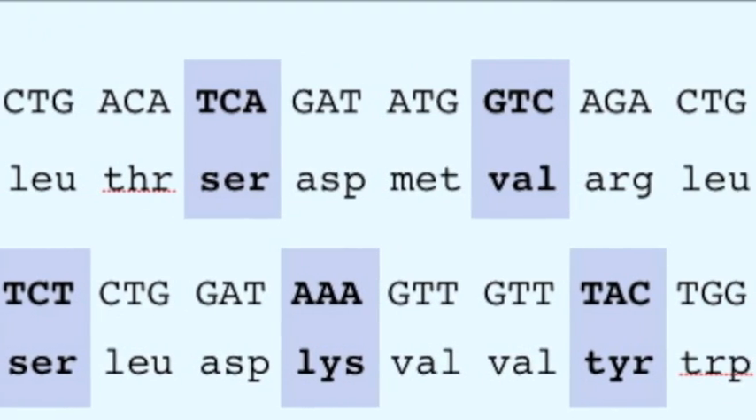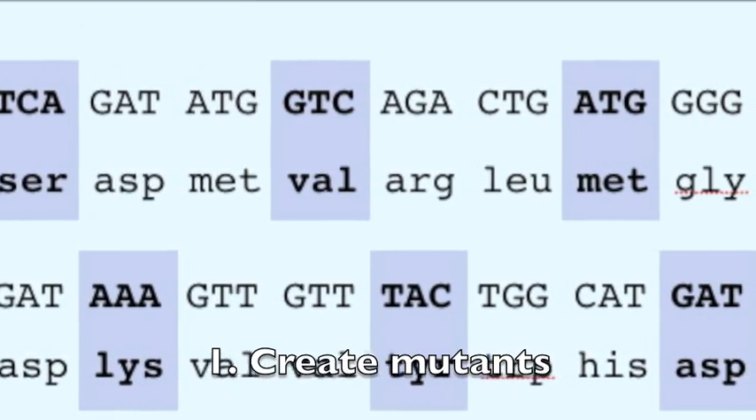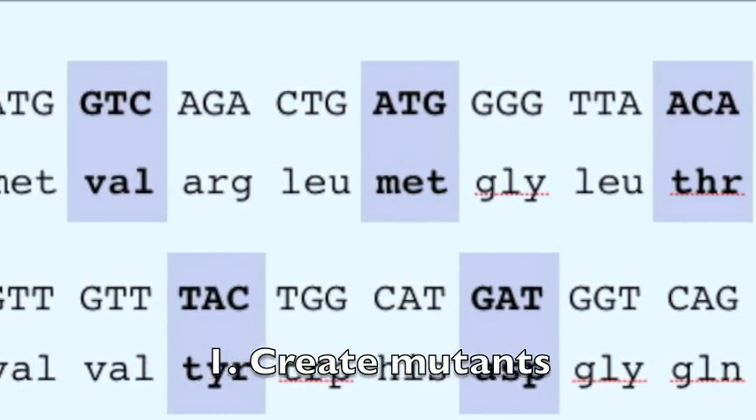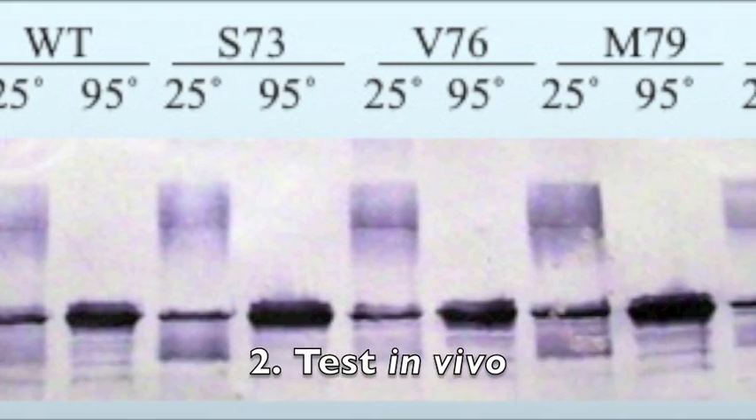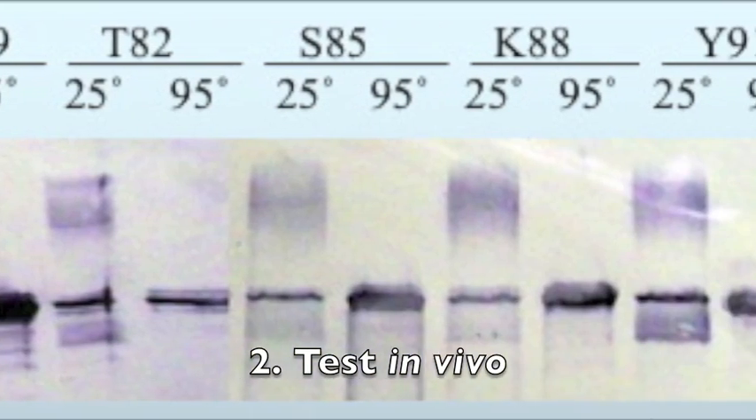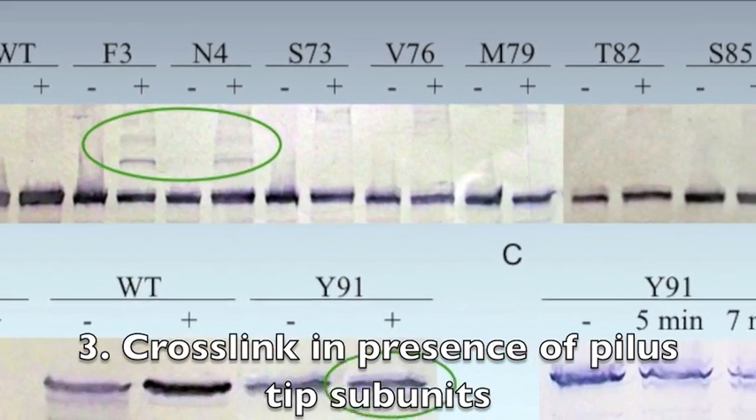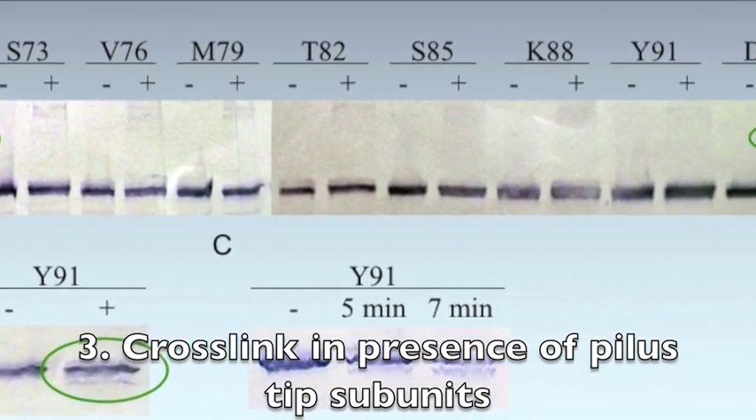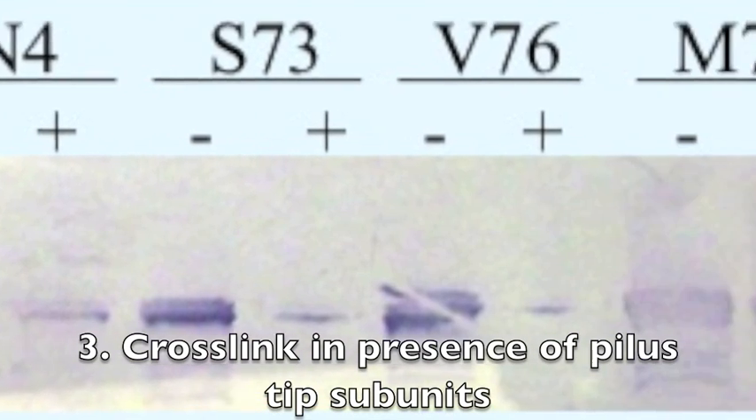To do this, I used three major steps. First, I created mutants that could incorporate a photocross-linkable amino acid. Second, I tested these mutants for proper expression and folding in vivo. Third, I cross-linked the Usher in the presence of Pilus tip subunits and analyzed the cross-link compounds to determine the interactions in vivo.